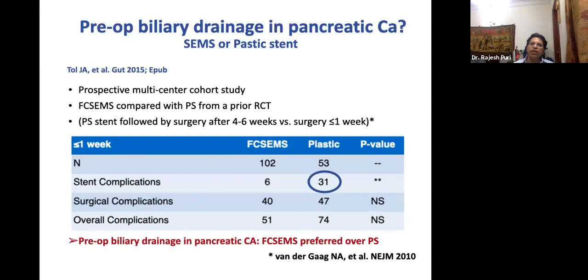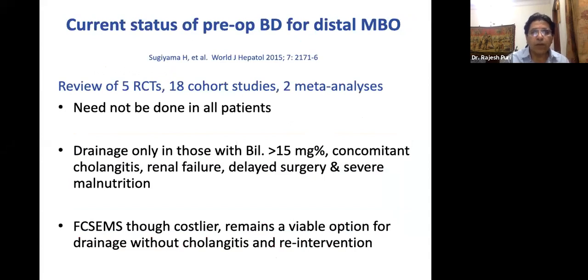But if the patient requires neoadjuvant chemotherapy, in my practice I always try to put the metal stent. That is a better option because the need for repeat ERCP because of stent clogging is very less. The risk of cholangitis is very less, because these patients are on immunosuppressive medicine and these patients behave very badly. So what is the current status of preoperative biliary stenting for distal malignant biliary obstruction? This is a review of 5 RCTs, 18 cohort studies, 2 meta-analyses.